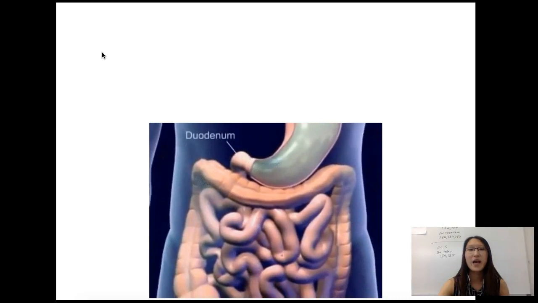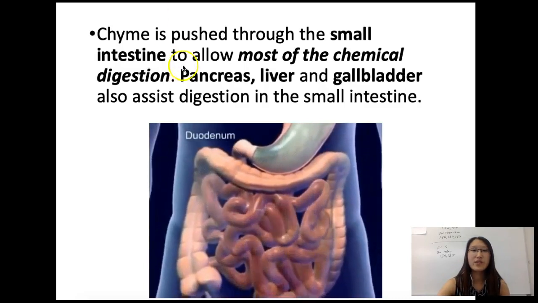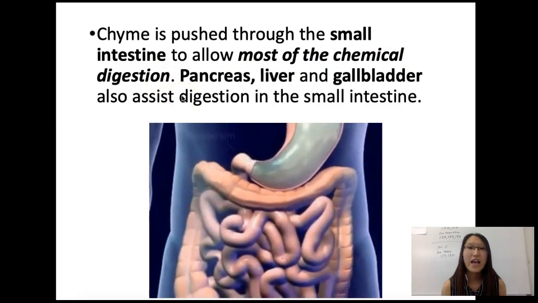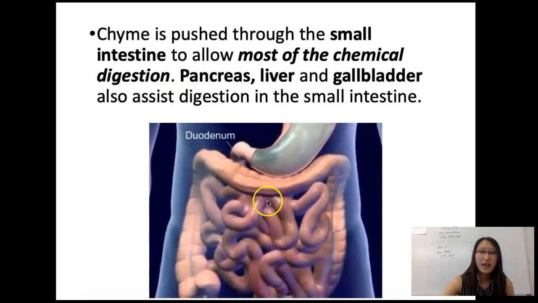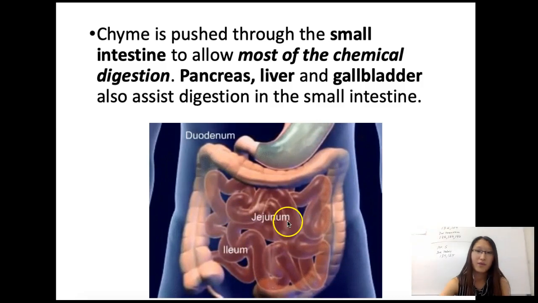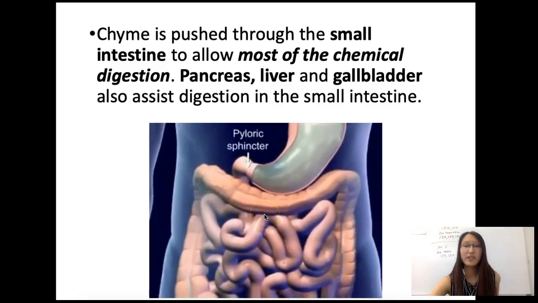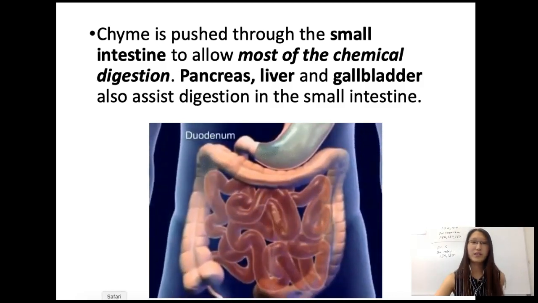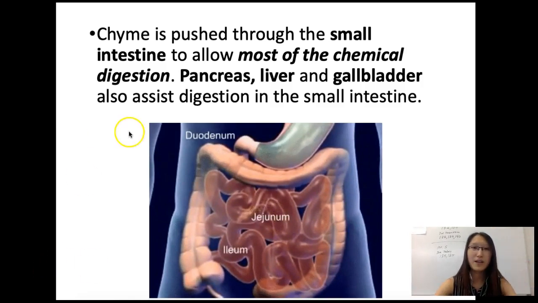Next one, we have the small intestine. So the small intestine does most of the chemical digestion, and you want to add right here on your paper, most of the chemical digestion and absorption, because as you can see, the small intestine is really, really long, right? There are a lot of blood vessels right outside the small intestine, which allows the absorption of the nutrients into your bloodstream so that nutrients can be carried all around your body.